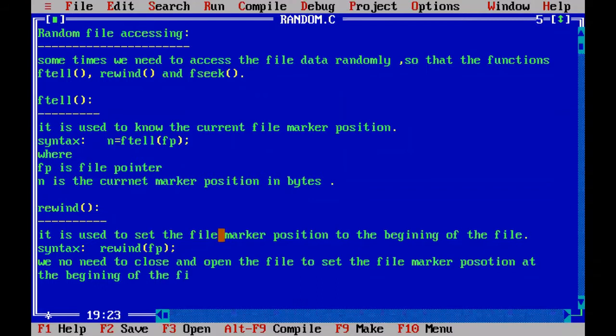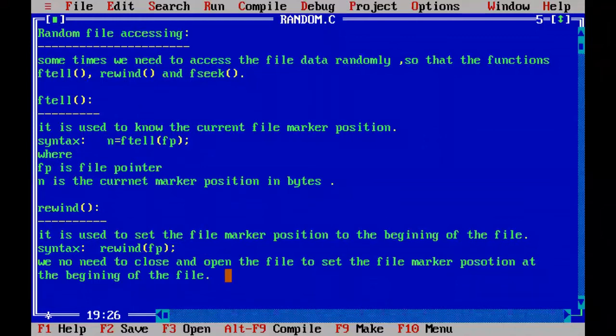In the earlier example, whenever we opened file1.txt in a writing mode and wrote some content, after writing the last character the file marker position was at the end of the file. If you want to read the data you wrote into the file, you cannot, because the file marker position is at the end. If you read further, no content is there. We want to set the file marker position to the beginning of the file, and then start reading one after the other sequentially.